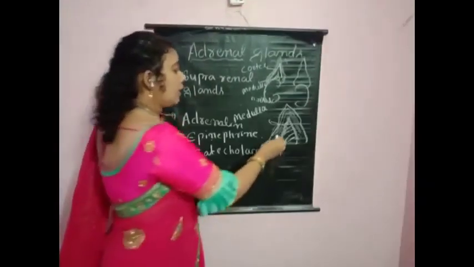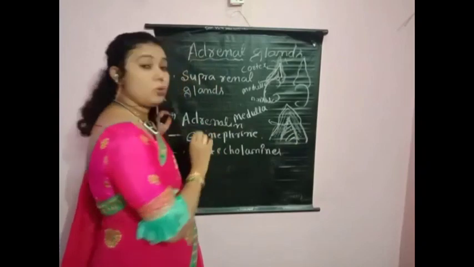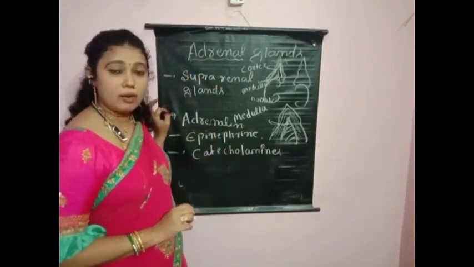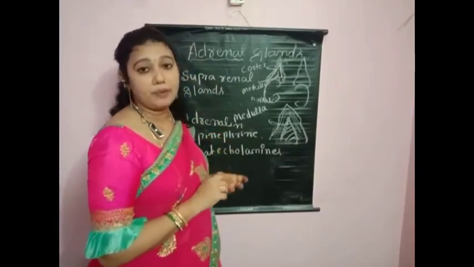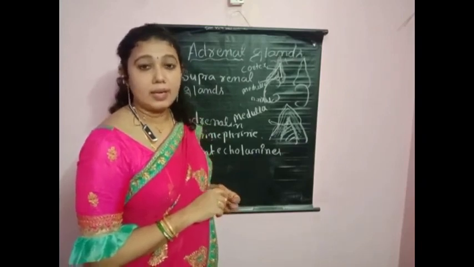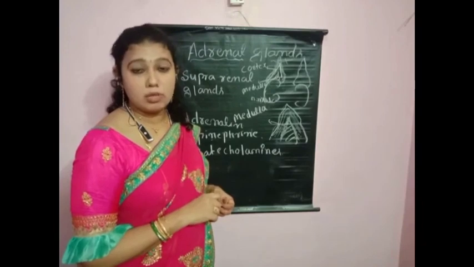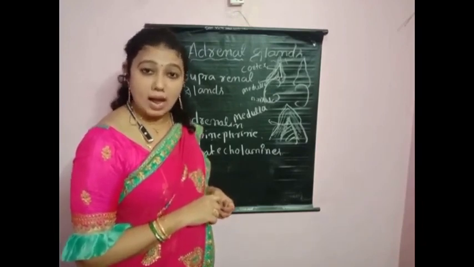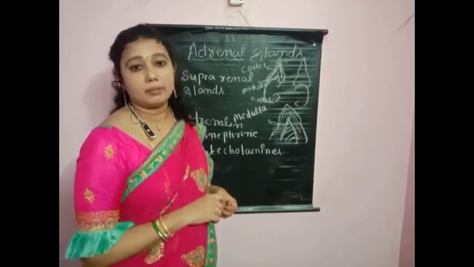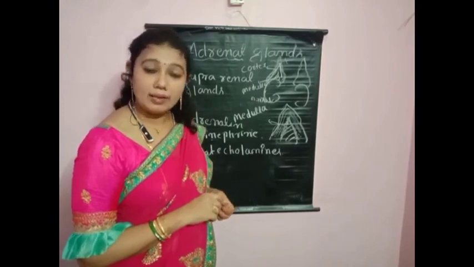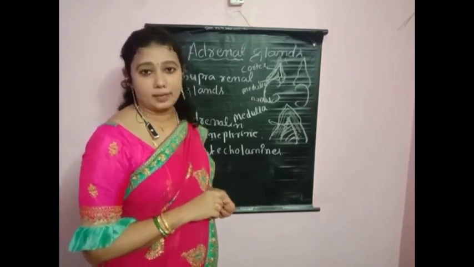So the adrenal medulla secretes two important hormones, adrenaline and noradrenaline, children. The inner zone of the adrenal gland secretes two hormones: adrenaline or epinephrine, and noradrenaline or norepinephrine.